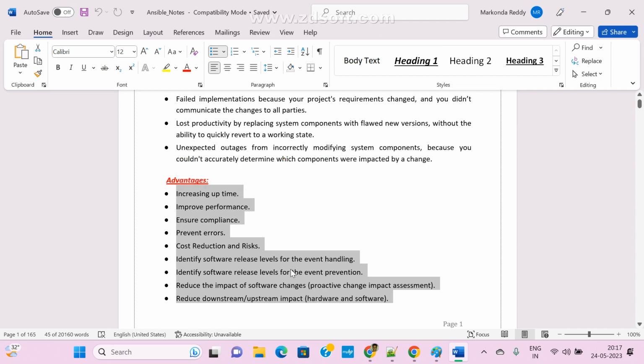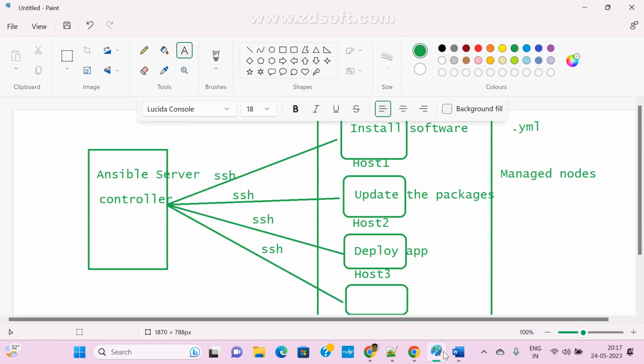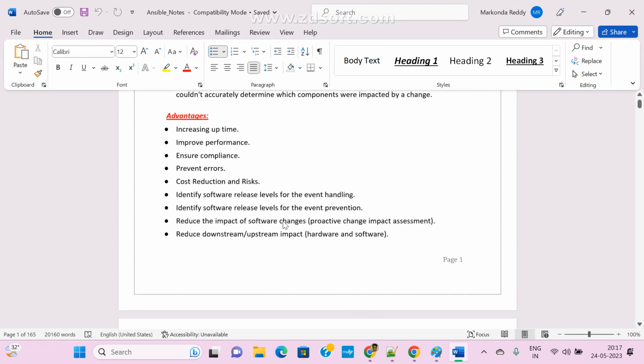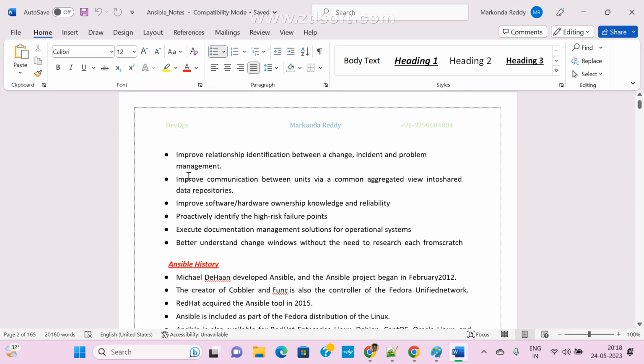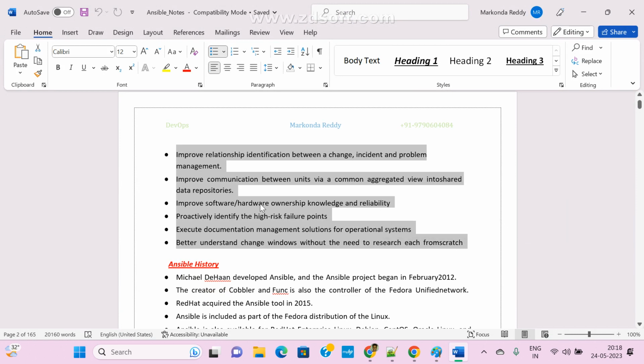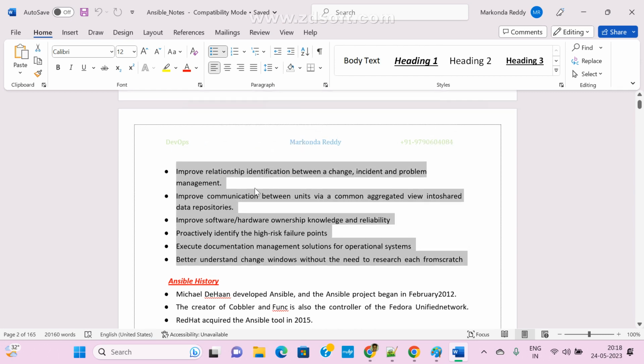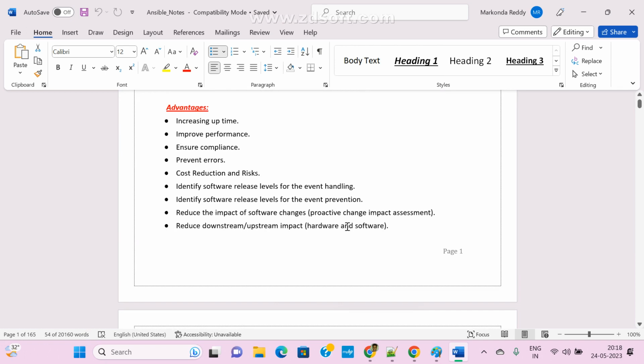The main thing in a configuration management tool is repeatable, common tasks. If you want to update multiple machines, in that case mostly we should go for Ansible. So these are the disadvantages and these are the advantages. There are many advantages here. Just go through this, improve the relationship between changes and incidents and all. These are some of the basic advantages, and just by going through this document we can easily understand.